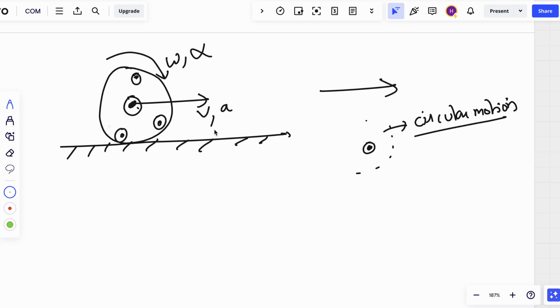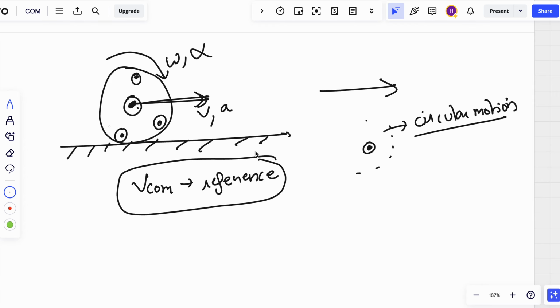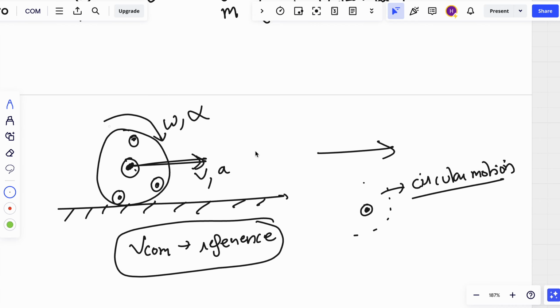So when you consider center of mass, now this is a complex problem. What is happening? There is translational motion, there is rotational motion. So if you check center of mass, all the other objects will only be rotating around it. So that is the benefit of center of mass. Using center of mass reference, you can solve any problem. Hope you are able to get an intuition of this.